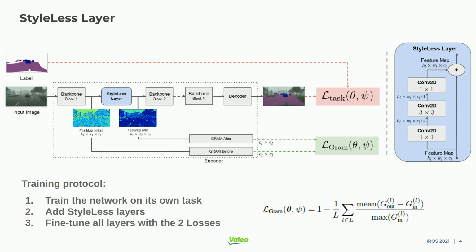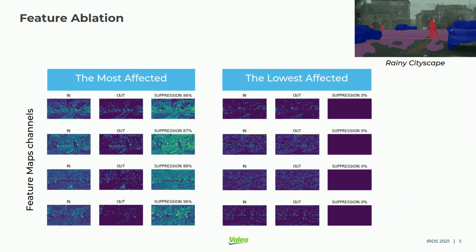Then, once trained, that is to say the feature maps include both style and content information at that stage, we activate the StyleLess layer and fine-tune the entire model with a new loss that combines both the task loss and the gram loss. If we look in more detail at this example under rainy conditions, we can see that the StyleLess layer tends to suppress information that does not look meaningful, like a lot of noise, while it preserves useful information located, for instance, around the object, such as the edges of the vehicles.